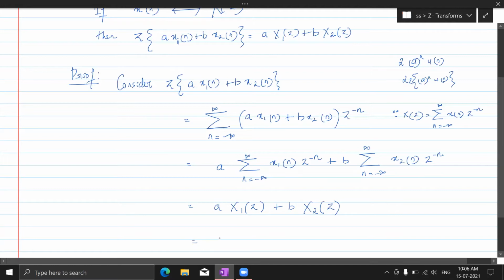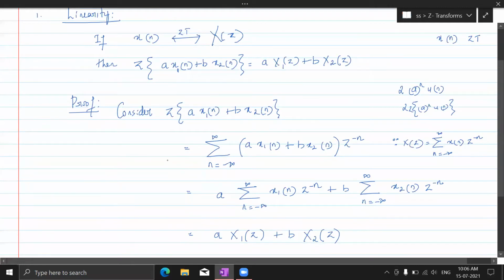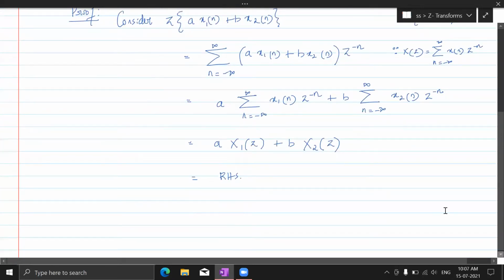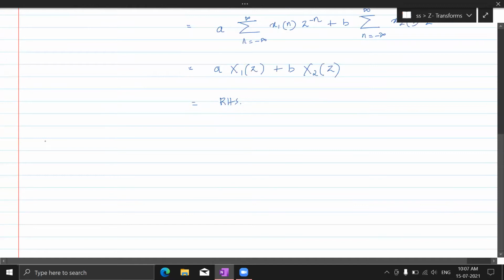So this is equal to your LHS. LHS we had considered, and this is equal to your RHS. Understand, we started with the LHS, and we ended up getting the RHS. That's why LHS is equal to RHS. This is quite simple stuff. Fine. So let's move on with the next property. Linearity is what we've seen now.